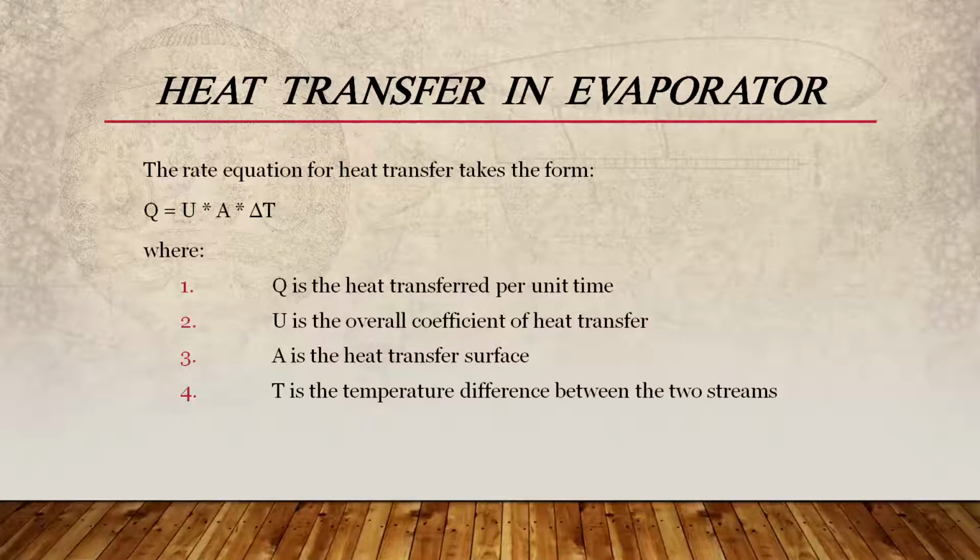Now let us learn about heat transfer in evaporator. The rate equation for heat transfer takes the form Q equals U into A into delta T, where Q stands for heat transfer per unit time. U is the overall coefficient of heat transfer, A is the heat transfer surface, and delta T is the temperature difference between the two streams.